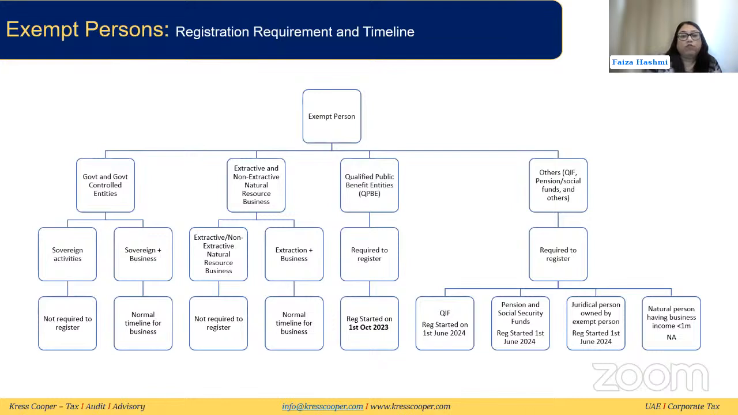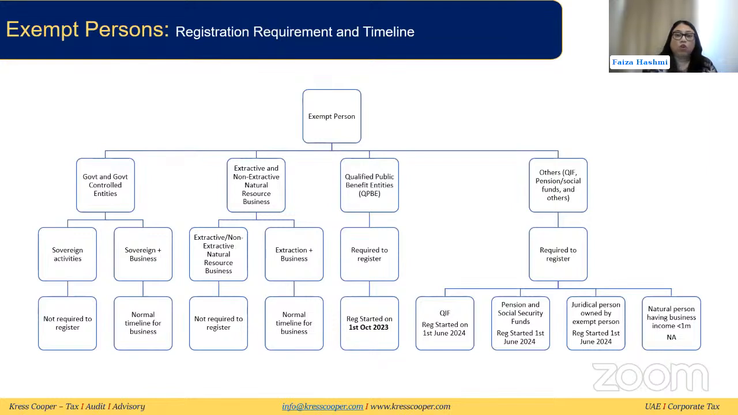Then coming to extractive and non-extractive natural resource business, if the company is purely doing the extractive or non-extractive natural resource business, they do not need to register. They only need to notify the ministry, as we discussed in the previous slide. But if they are also involved in some other business apart from this extraction business, then for their other business, they will need to follow the normal timeline for business, just like we discussed for the government and government controlled entities. The normal timeline under FT decision 3 would need to be followed by them.